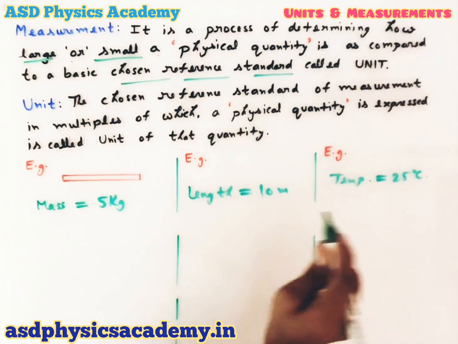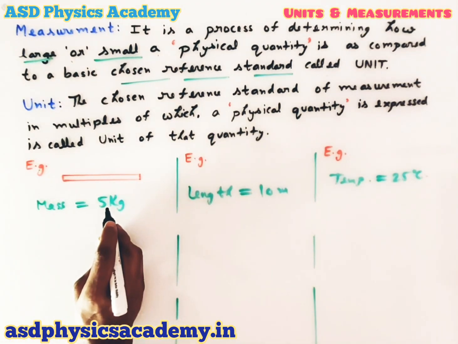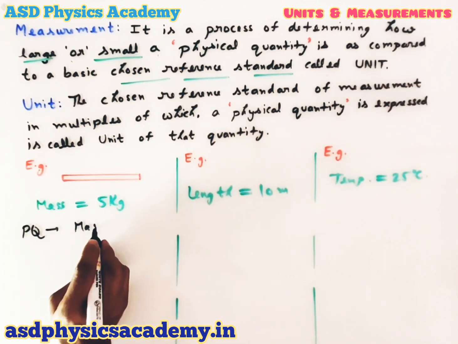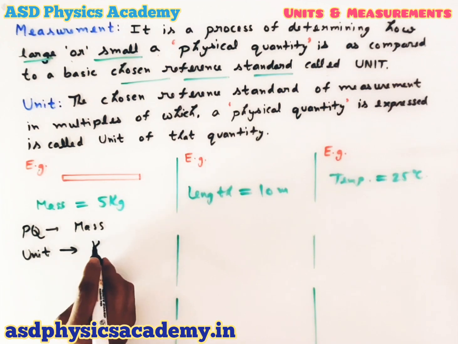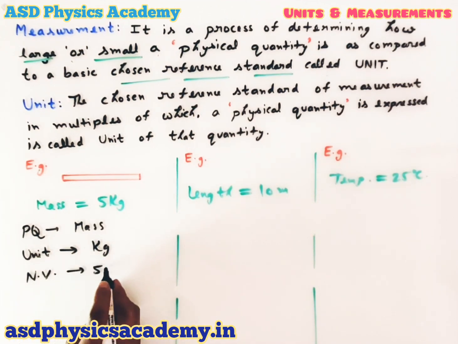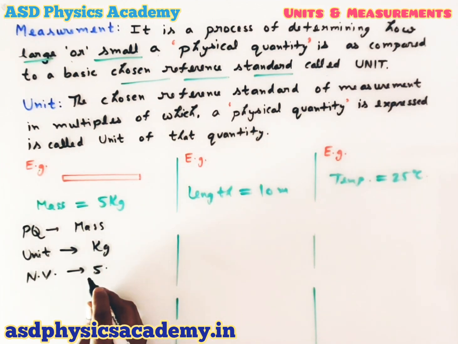So now what is the meaning of these measurements? Here in this measurement, physical quantity is mass, unit that means basic chosen reference standard is kg, and numerical value is 5. That means the meaning of this measurement is the mass of the rod is 5 times of 1 kg.